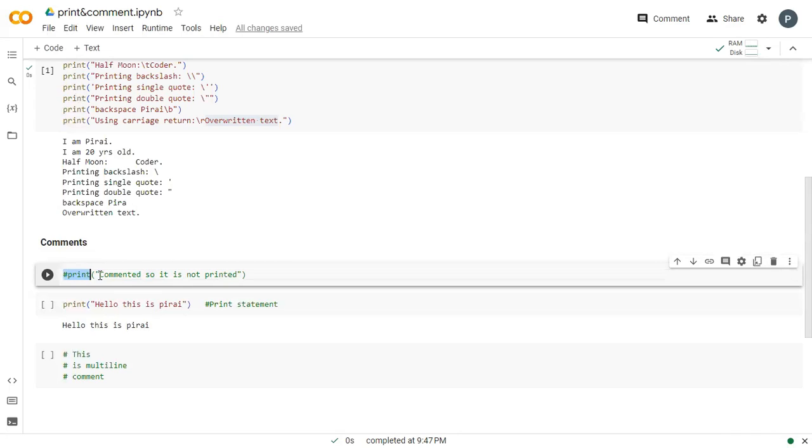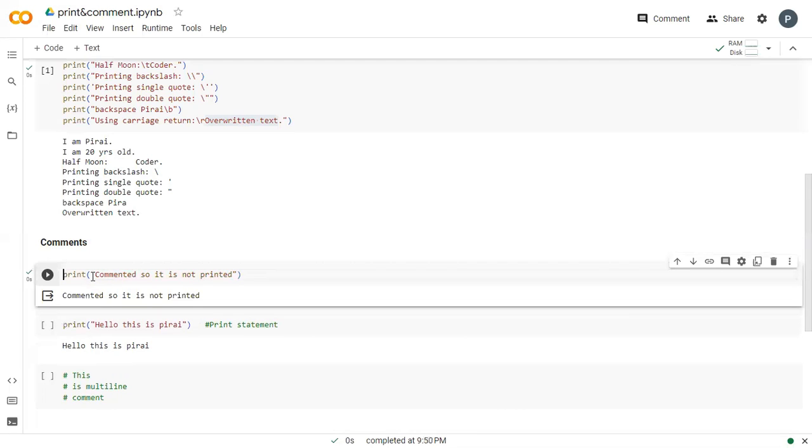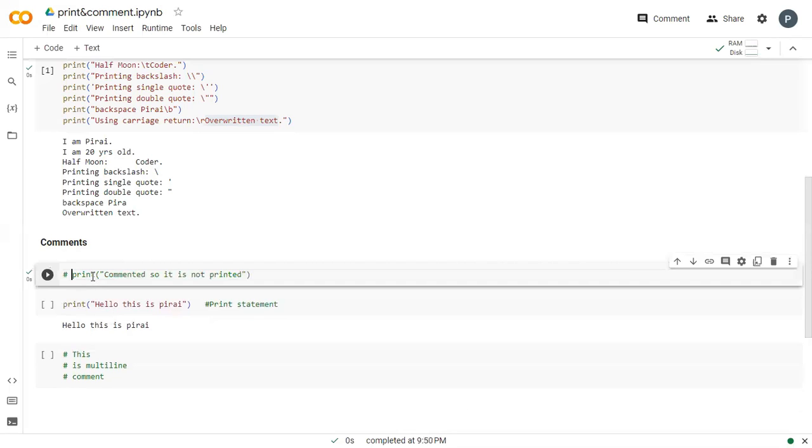See here, I have used a comment here, but how do we know I have used a comment? See here, I have used a hash symbol in front of the line. If I have given print commented, it is not printed. If I remove this hash, then the answer will be commented. If I place a hash in front of it, then nothing is printed because it is commented, so the compiler will not take this line for execution.